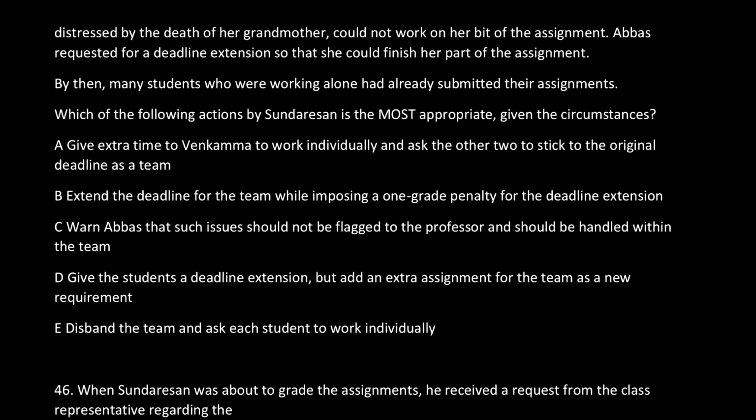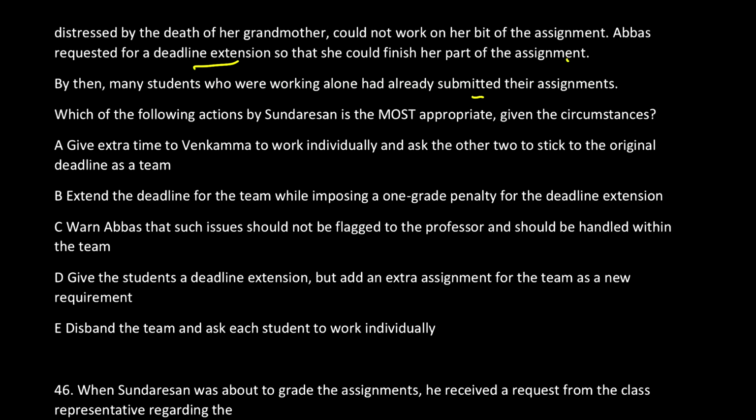So Abbas requested a deadline extension so that she could finish her part of the assignment. Name is Abbas, pronoun is she, I don't understand, but still. By then, many students who were working alone had already submitted the assignment. So look at the situation. Currently, this is a case study. I've always told you guys to consider the DM sets to be very carefully sorted case studies.